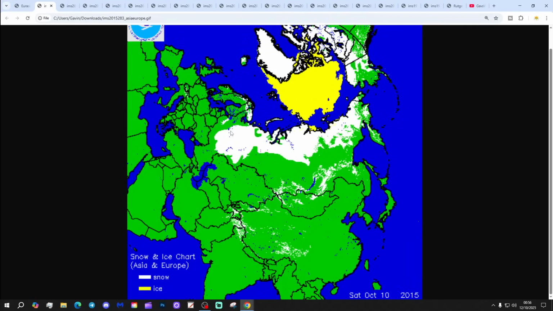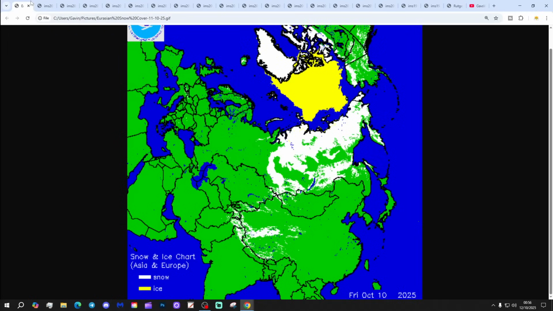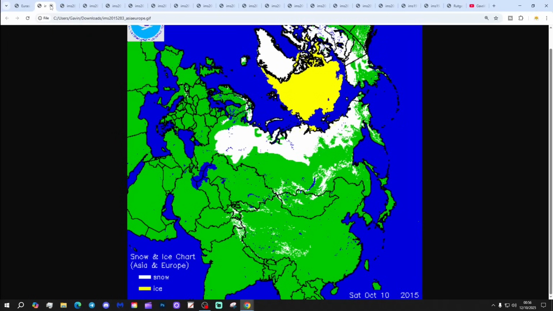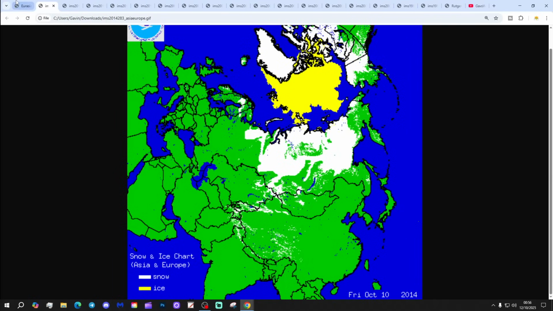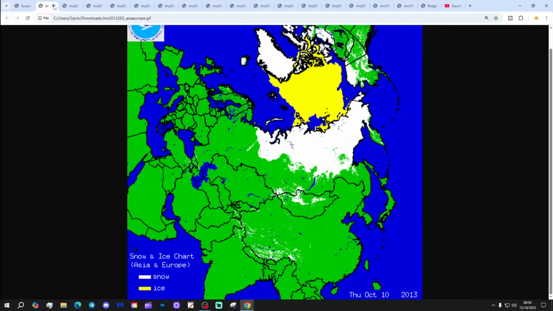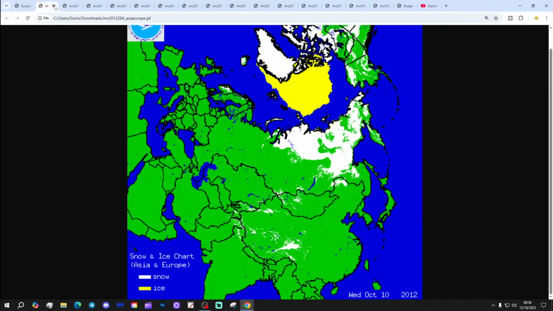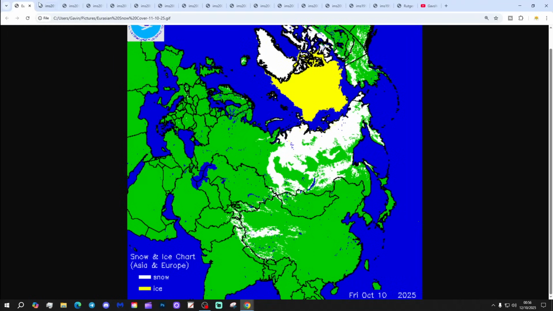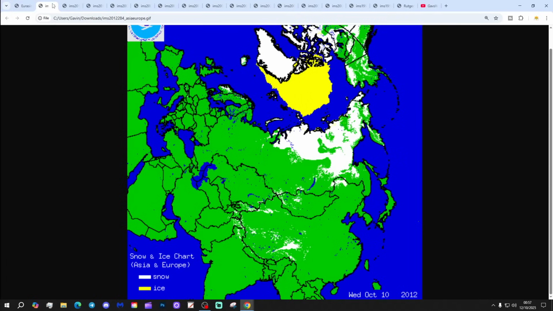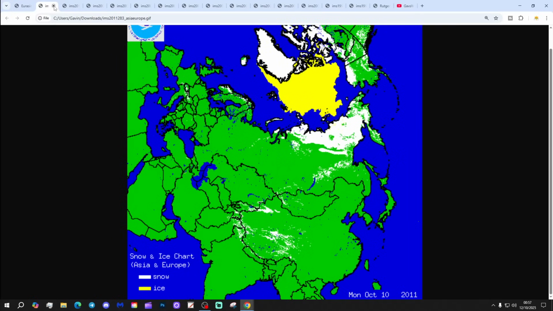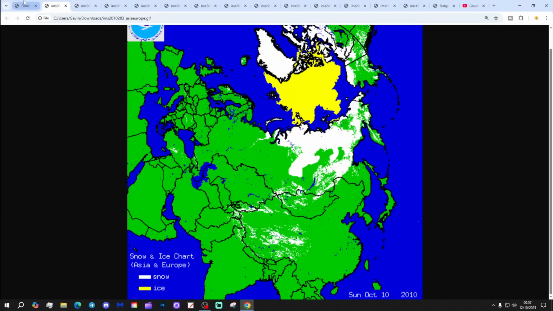Look how much snow we got all the way towards western Russia by this point in October 2015, so we're behind 2015 quite significantly. So, that's 2014, so I would say we're probably a bit behind 2014 as well. That's 2013, so I think we're behind 2013 too. That is 2012, what do you make of that one? I think we're ahead of 2012 for Eurasian snow cover, and that's 2011, no comparison, way ahead of 2011 too. That's 2010.